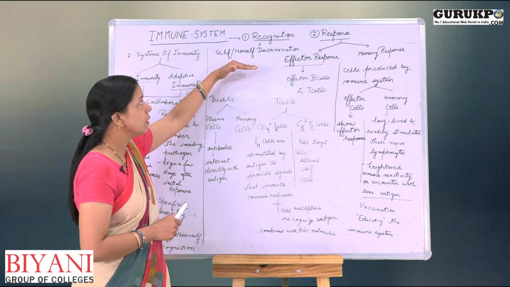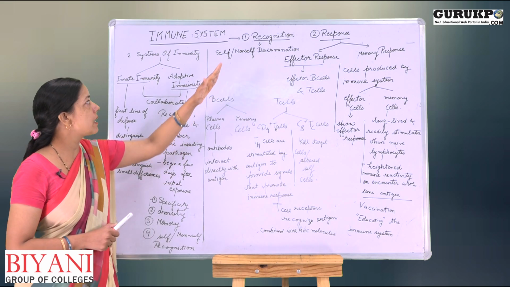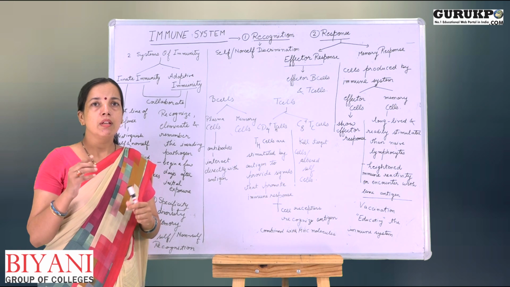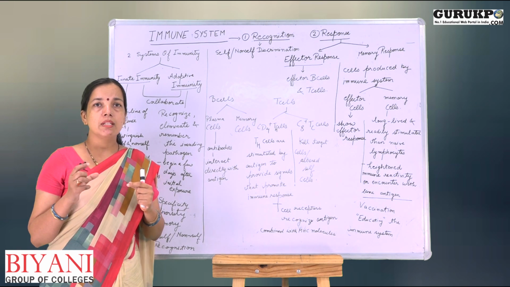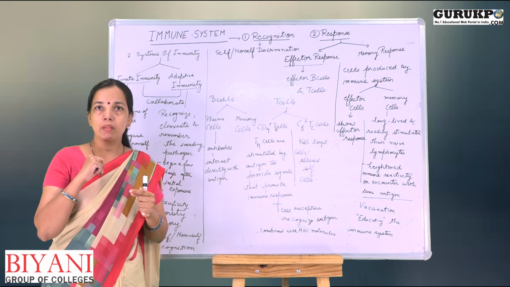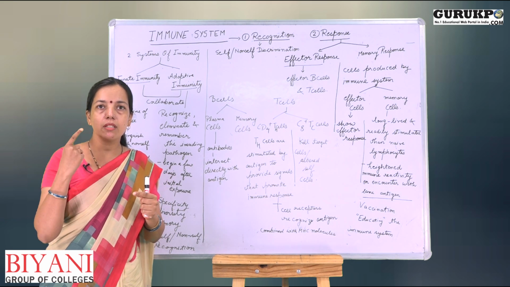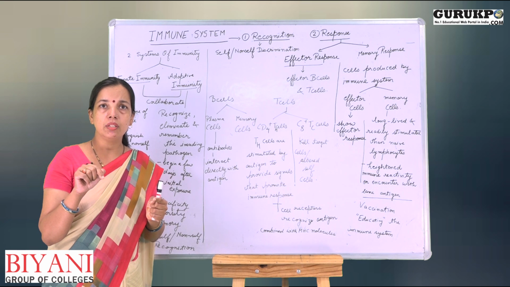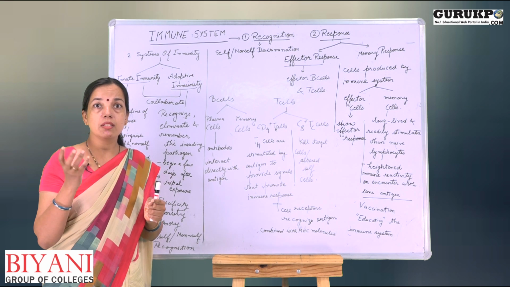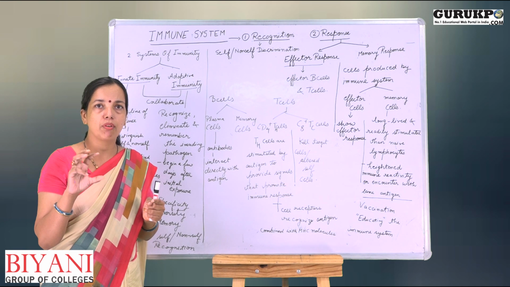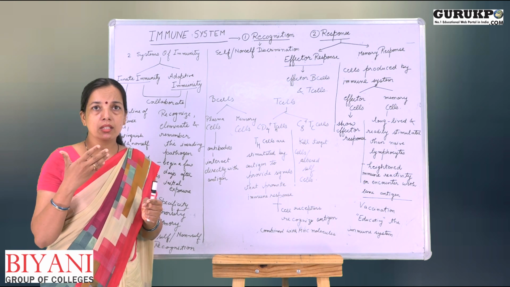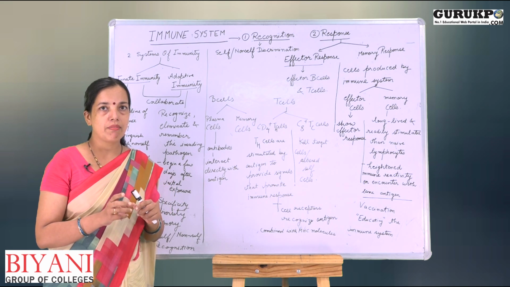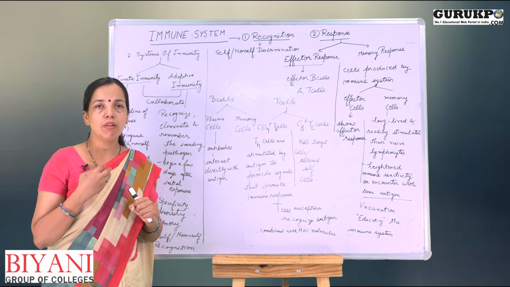What is recognition? Recognition means discrimination between the self and non-self. Immune system recognizes whether it is the self, their body part, or it is the non-self, a foreign invader or foreign pathogen. When immune system recognizes that it is a foreign pathogen, it exerts its activities against that foreign organism to eliminate it from the body. It does not exert its effect against the self component. This is the discrimination between the self and the non-self, and this is responsible for effect against the foreign invaders.